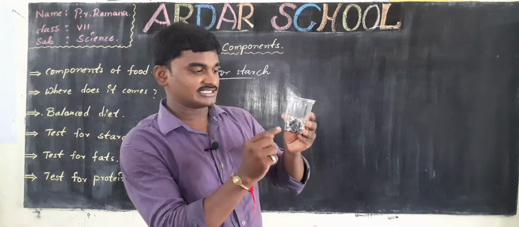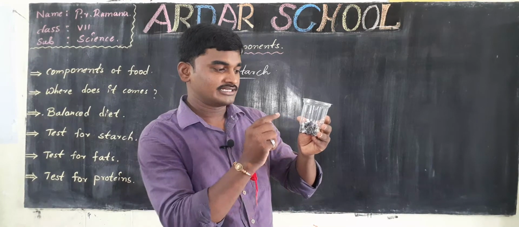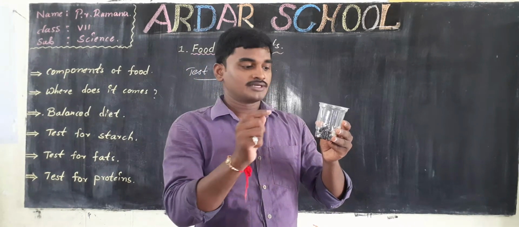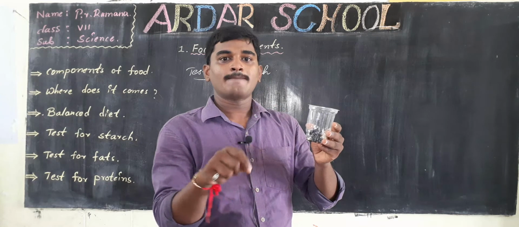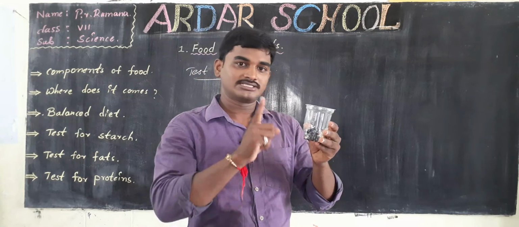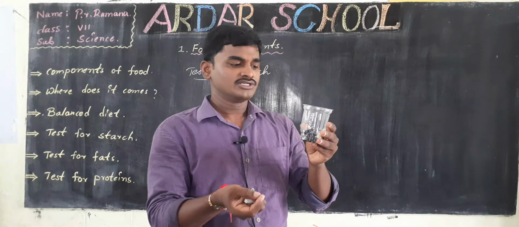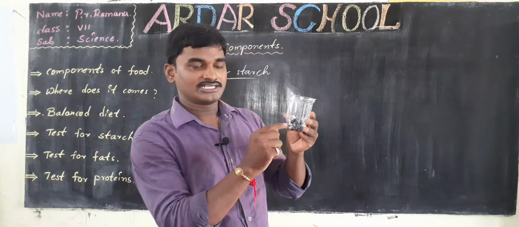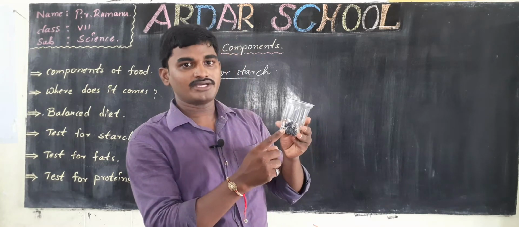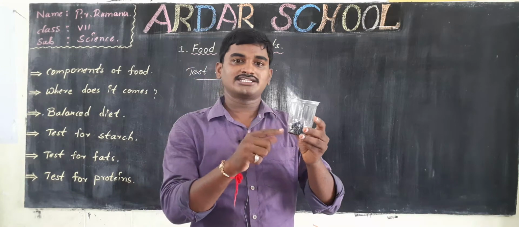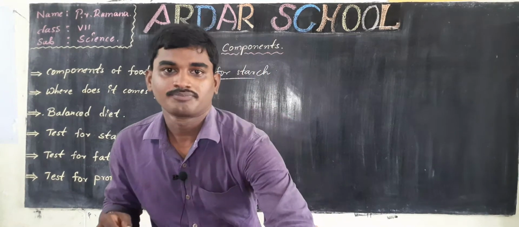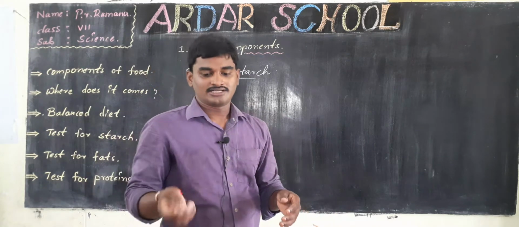How can we say a food contains starch? If the food turns dark blue or black, then you can conclude that the food contains starch. The rice has completely turned dark blue, so we can say that rice is a starchy food. You can test any food item like this.